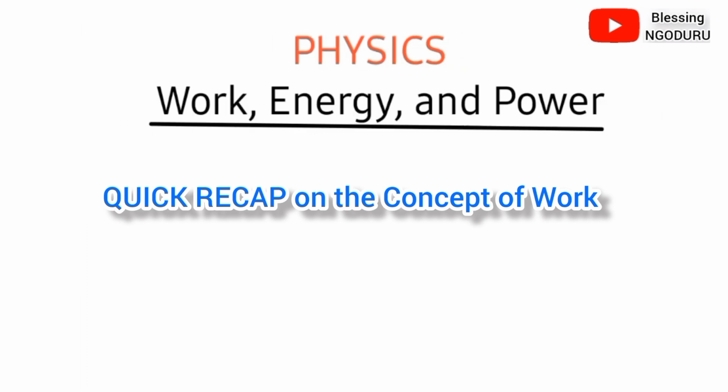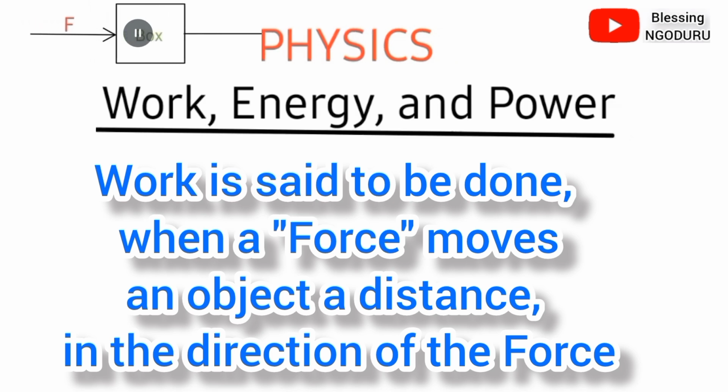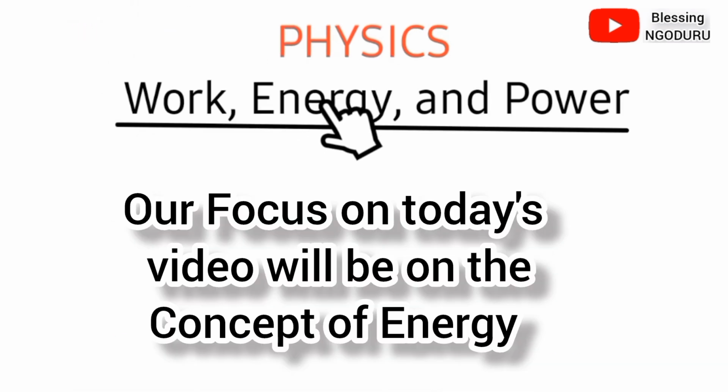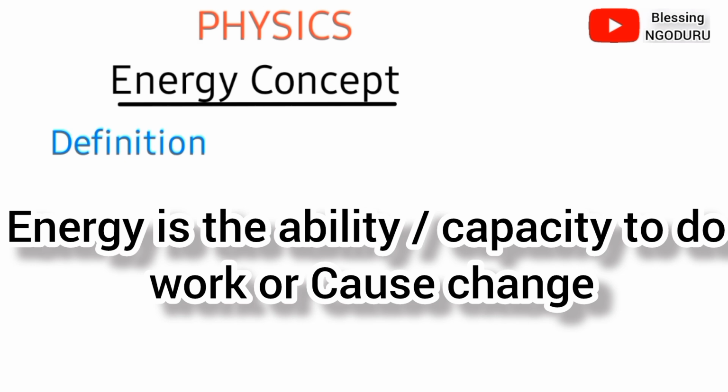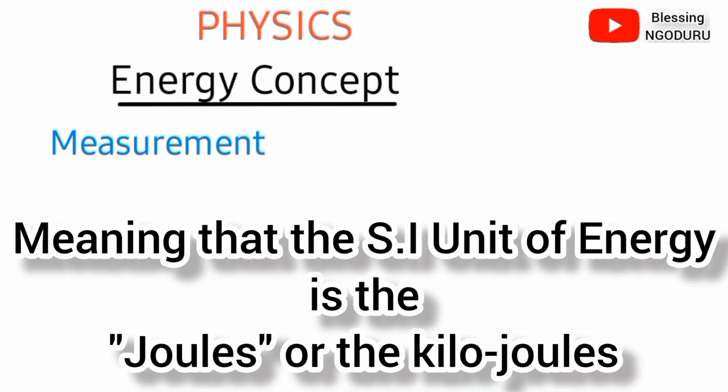The previous video established the fact that work is said to be done when a force moves an object a distance in the direction of the force. Our focus in today's video will be on the concept of energy. Energy is the ability or capacity to do work or cause a change. Work and energy are measured in the same unit, that is the joules, meaning that the SI unit of energy is the joules or the kilojoules, depending on the context.